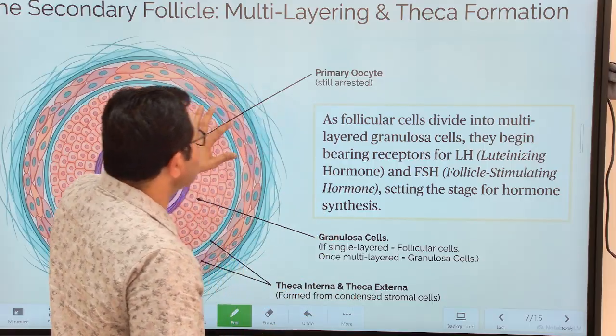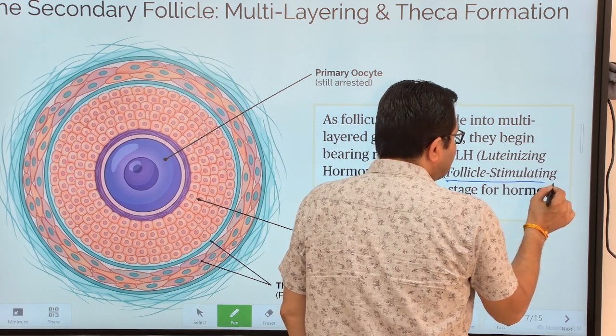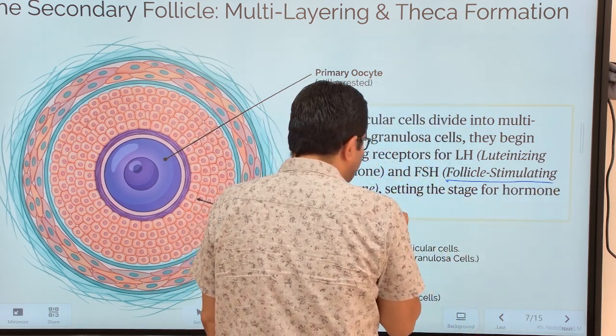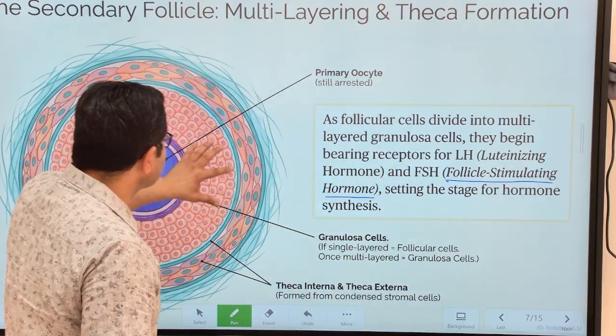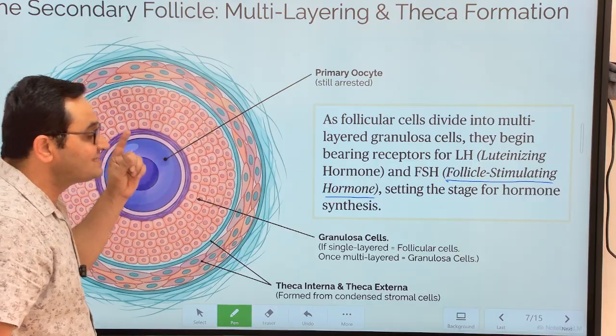So under the influence of hormones like FSH from the anterior pituitary, follicle stimulating hormone or FSH is secreted, and this FSH brings about proliferation of granulosa cells.